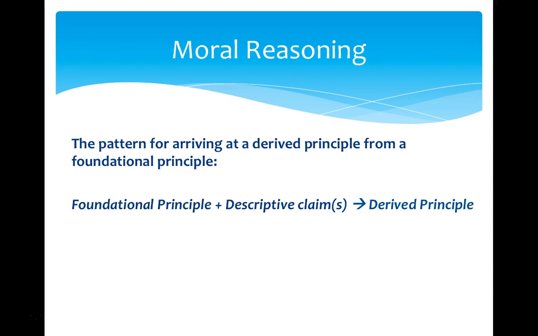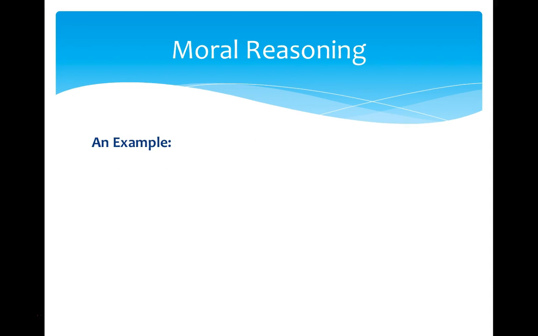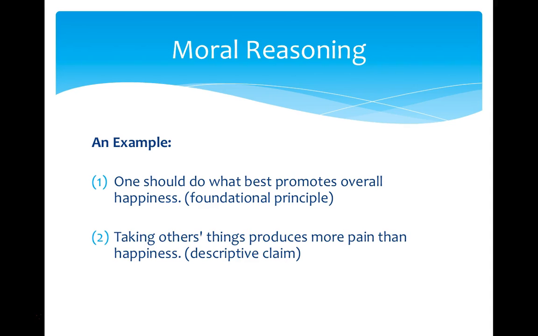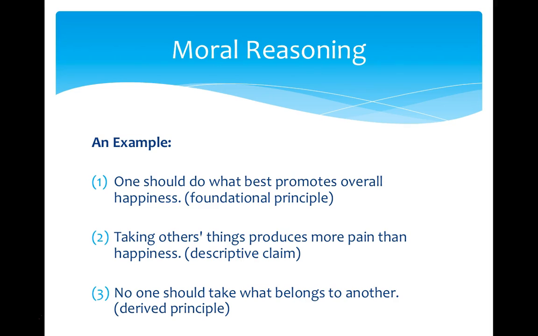So the pattern for arriving at what we can call derived principles from a foundational principle is this. It's foundational principle plus a descriptive claim leads to a derived principle. An example of this: one should do what best promotes overall happiness. This is the foundational principle. Taking others' things produces more pain than happiness, a descriptive claim. So we arrive at the derived principle, no one should take what belongs to another person.